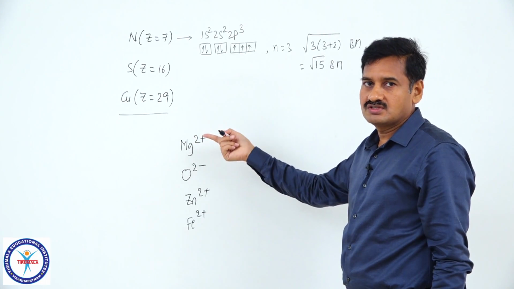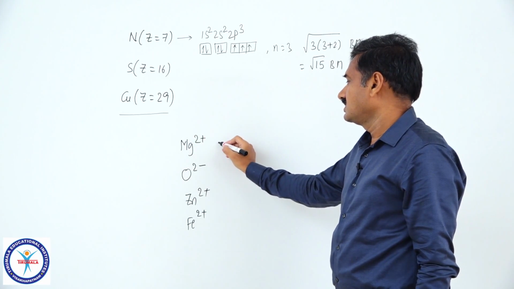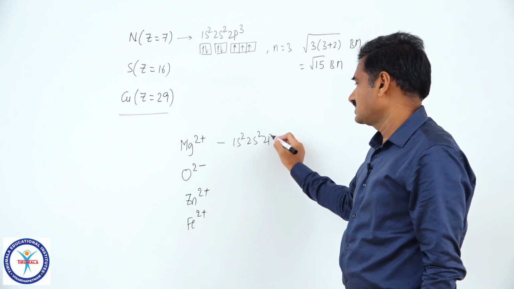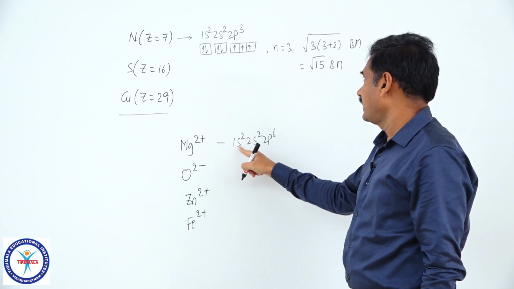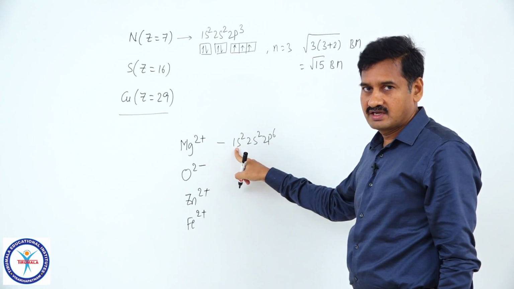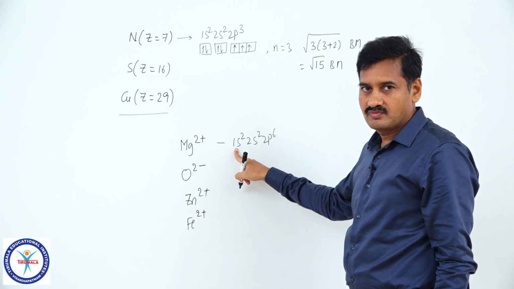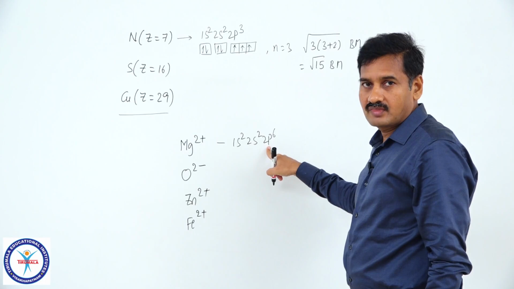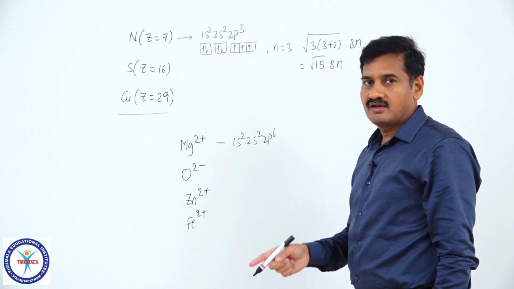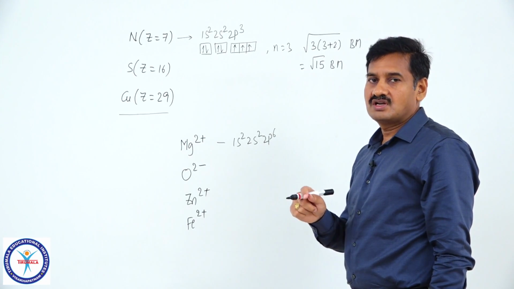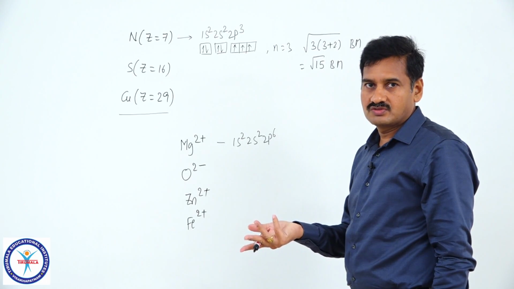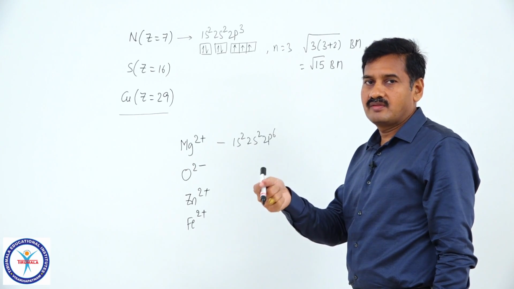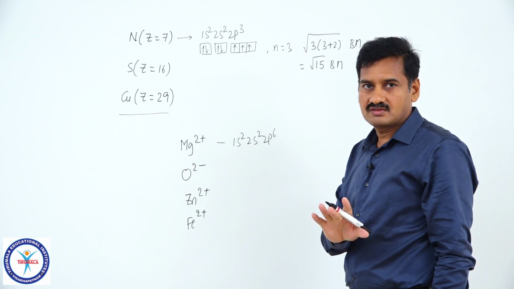So, for those 10 electrons, you can write the electronic configuration, that is neon configuration: 1s2, 2s2, 2p6. So, no unpaired electron is left over, it is diamagnetic. Magnetic moment is 0. So, this is one way of writing the electronic configuration of a given ion. If a cation is given with a charge, say for example 2 units positive charge, from neutral atom you remove 2 electrons, for the remaining electrons you can write the electronic configuration, that is one way.